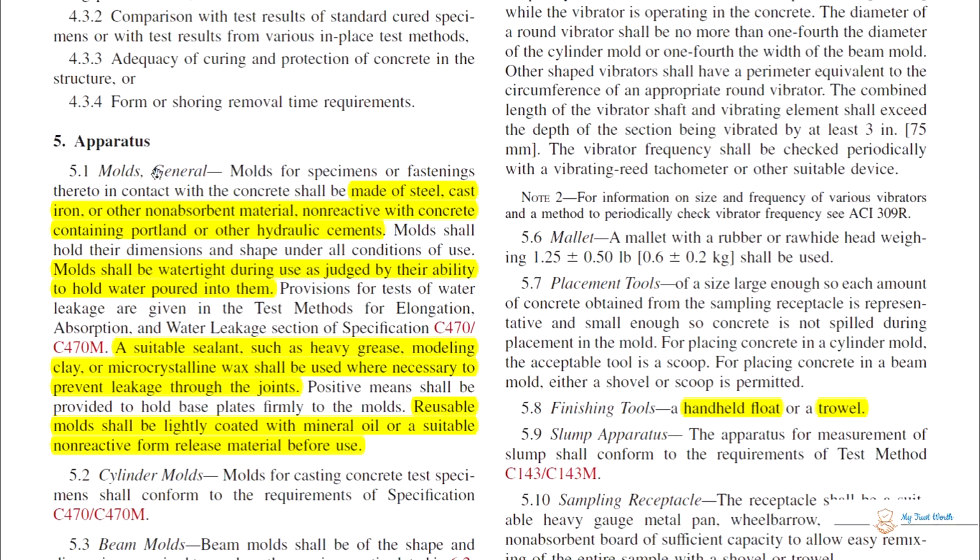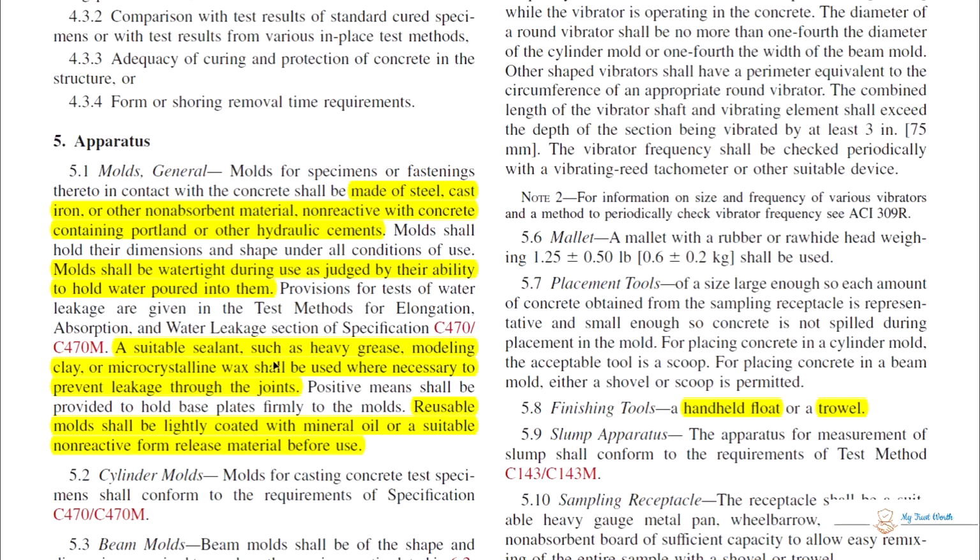Molds. Molds for the specimen or fastenings in contact with concrete shall be made of steel, cast iron, or non-absorptive material, non-reactive with concrete containing Portland or other hydraulic cement. Molds shall hold their dimensions and shape under all conditions of use. Molds shall be watertight during use, as judged by their ability to hold water poured into them.